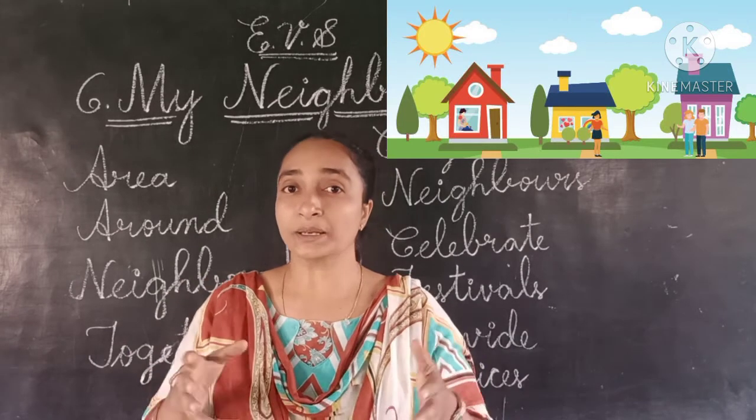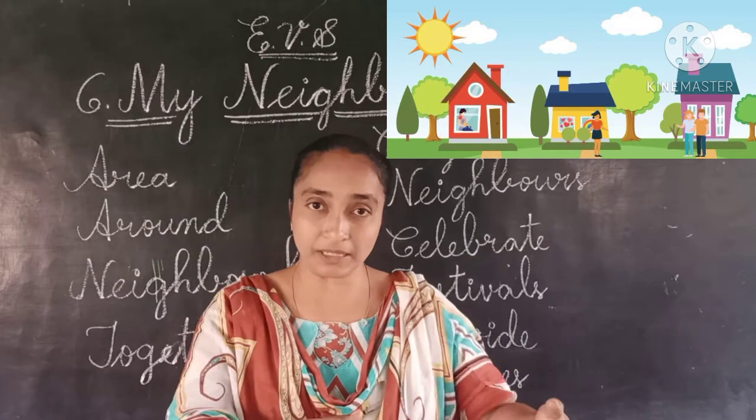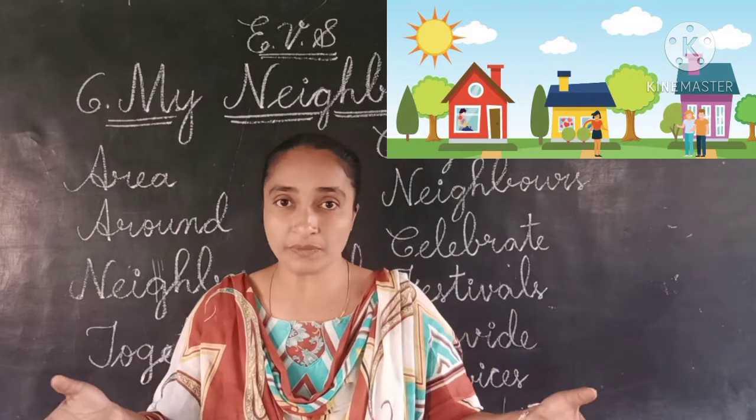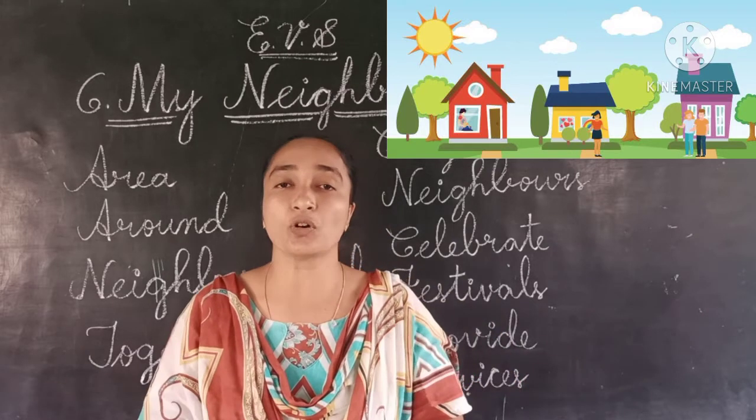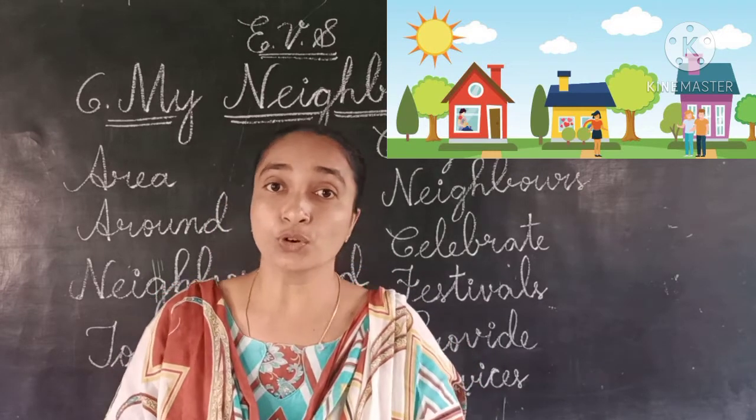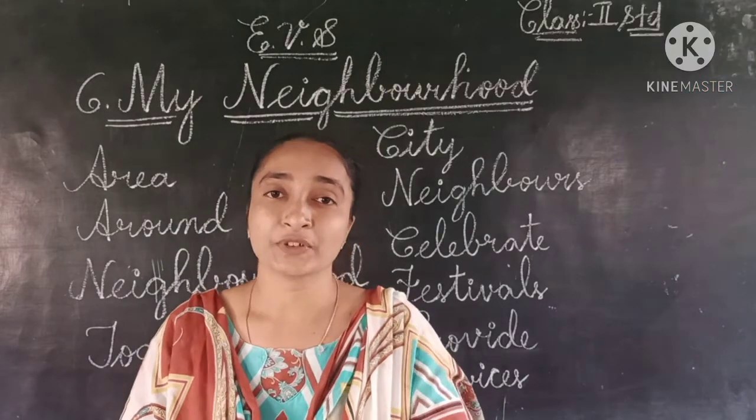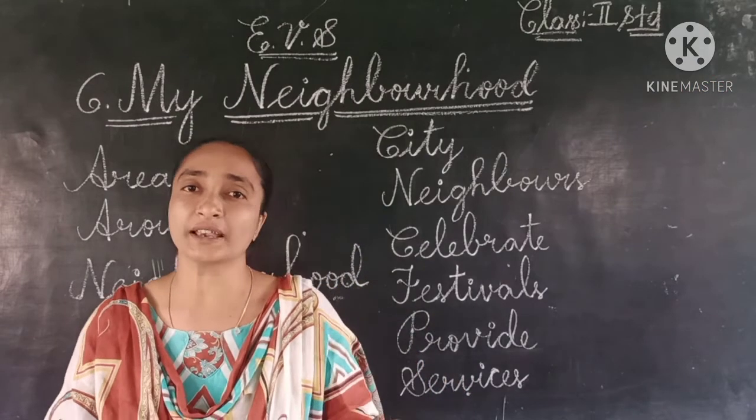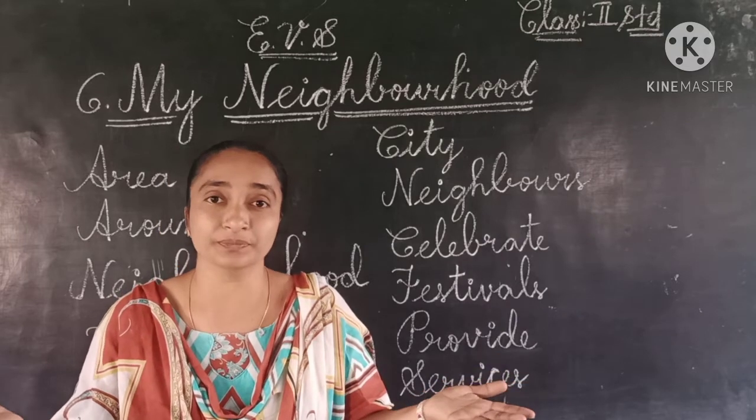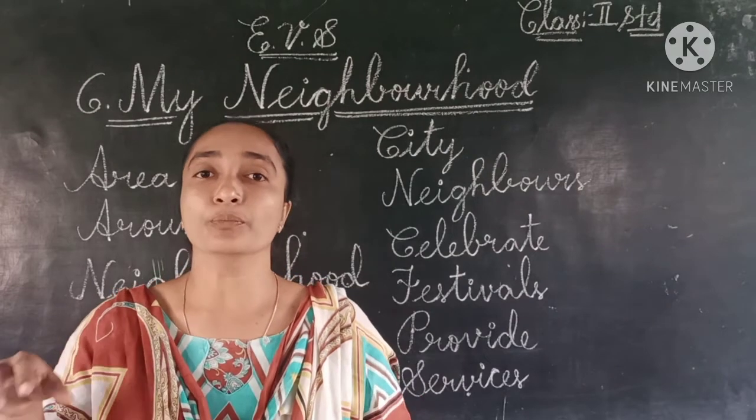Okay, children? And the people who live around your house, who live in the area, the remaining people who also live there, those people are called neighbors. All the people are living together, enjoying, celebrating the festivals together, any small occasion or whatever it is. All of them we celebrate together. Isn't it, children? Like that, so many areas will be there.